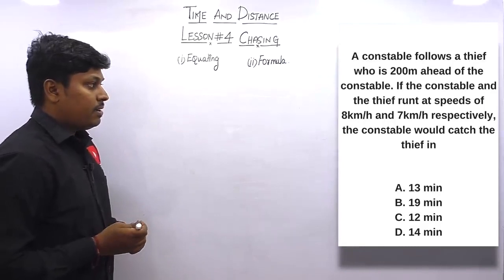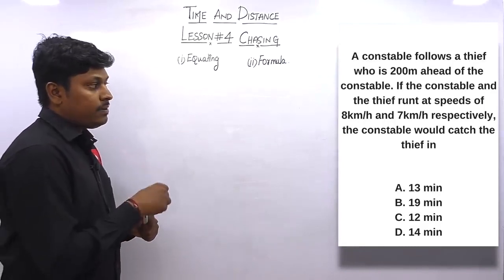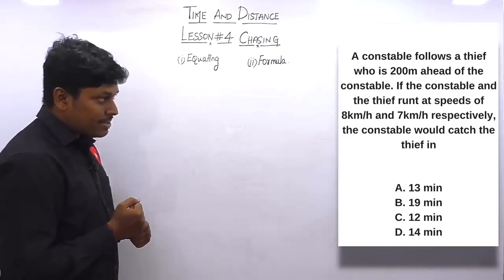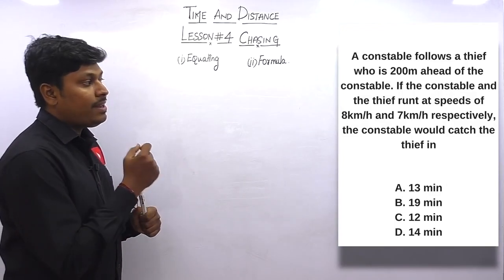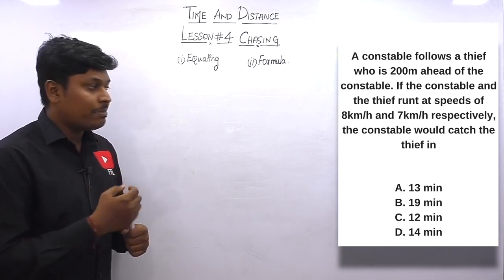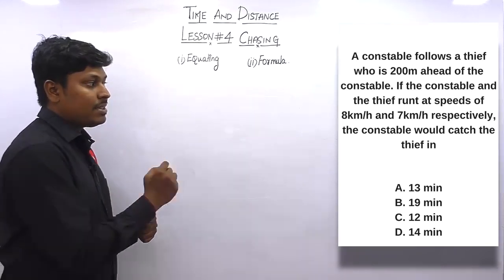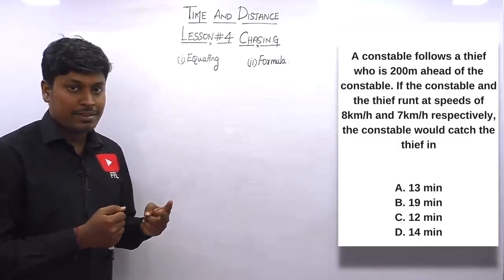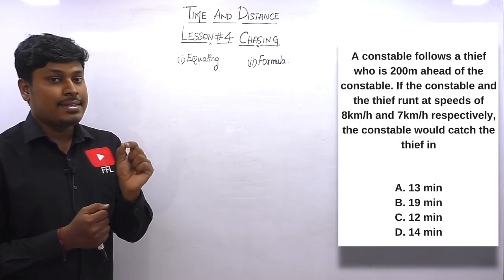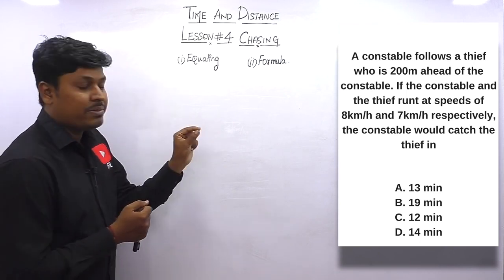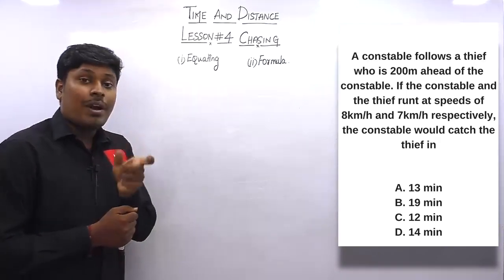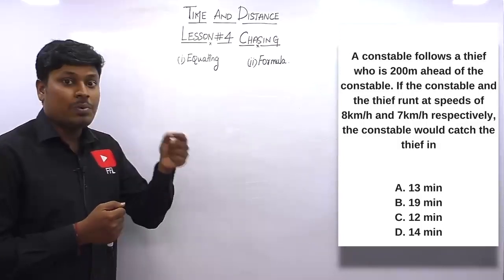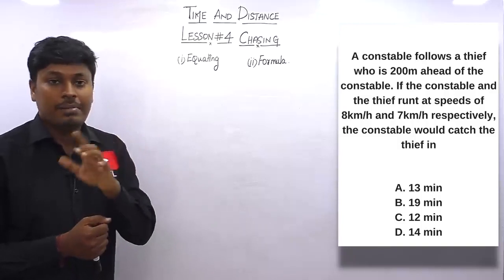Question number 3. A constable follows a thief who is 200 meter ahead of the constable. If the constable and the thief run at a speed of 8 km per hour and 7 km per hour respectively, the constable would catch the thief in. So listen here, in all the previous 2 questions, our target was to find the distance traveled by the thief. But in this question, our target is to find at what time. Options are in minutes, right? So our target is to find at what minute the constable would catch the thief.